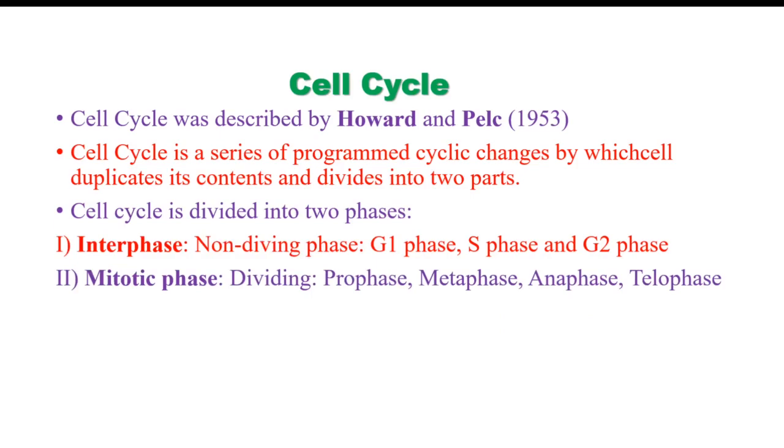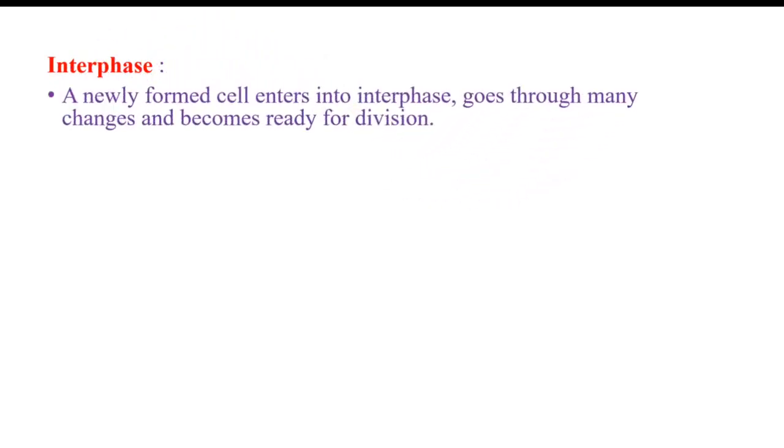And the second phase of the cell cycle is the mitotic phase. It is the dividing phase and it is divided into prophase, metaphase, anaphase and telophase. Now coming to the interphase, a newly formed cell enters into the interphase. After completion of the division, the cells enter into interphase, and before cell division also they are in the interphase. So interphase is in between two divisions.